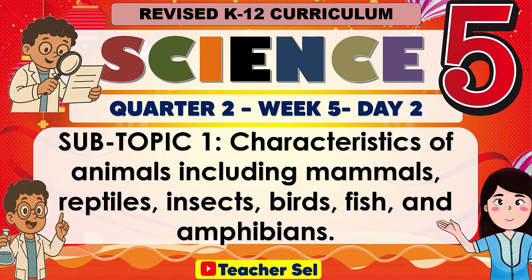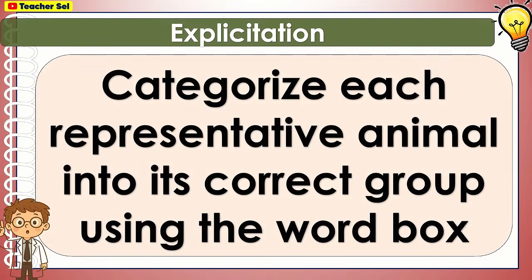For day 2, characteristics of animals including mammals, reptiles, insects, birds, fish, and amphibians. Categorize each representative animal into its correct group using the word box.